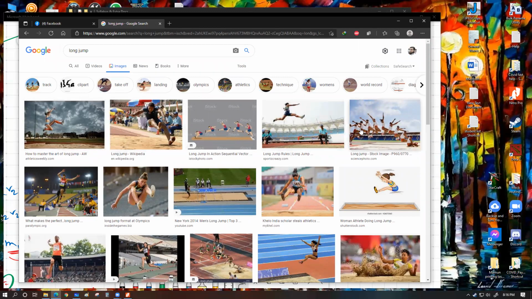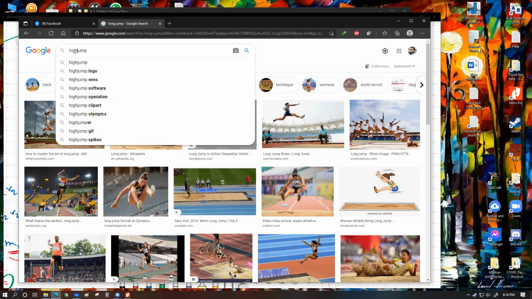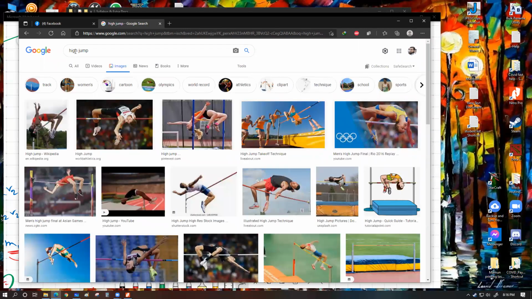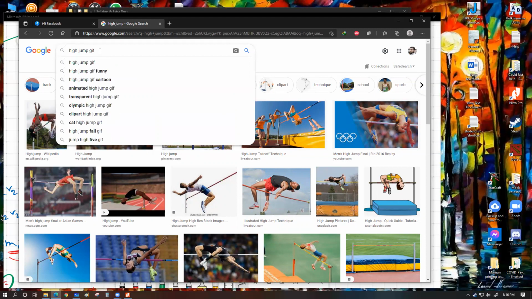So this is the ground figure for a long jump. High jump is where a person tries to cover as much height as possible, without the help of any instrument. So high jump is basically like this: a person takes a small run up, and then they just shoot themselves out of the ground. So, we have a GIF.